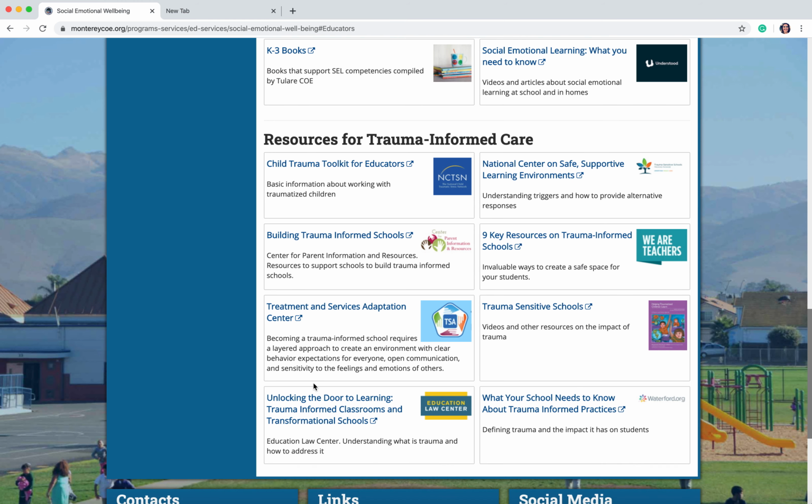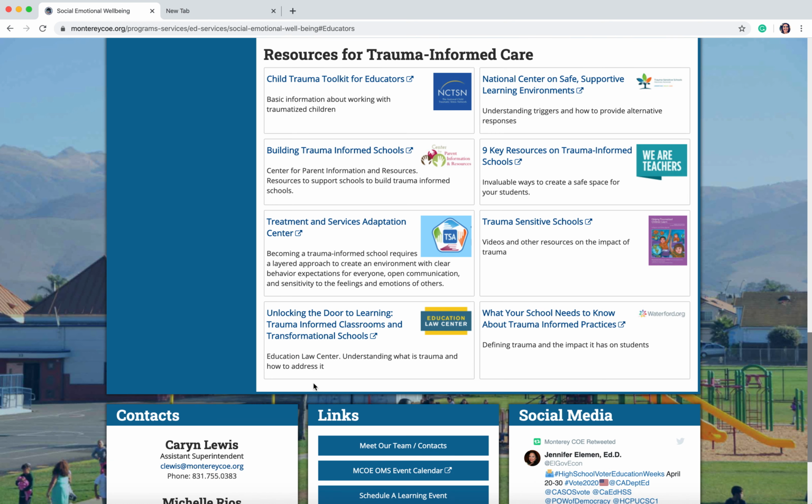Lastly, we have resources for trauma-informed care. Some of our students may be experiencing more trauma than previous due to the fact that they are having to stay within their homes. These are great resources to help you in serving students who are experiencing more trauma at this time or experiencing trauma in general. Any of these resources would be great to explore, and we encourage you to explore them when working with your